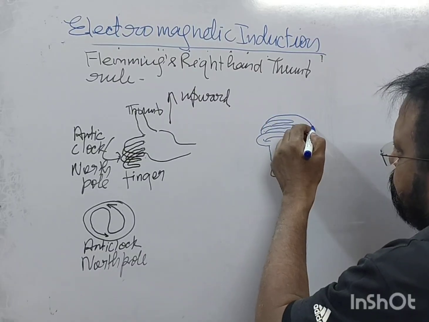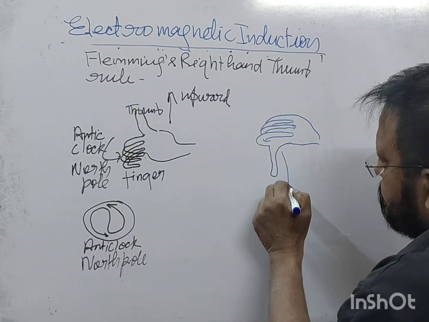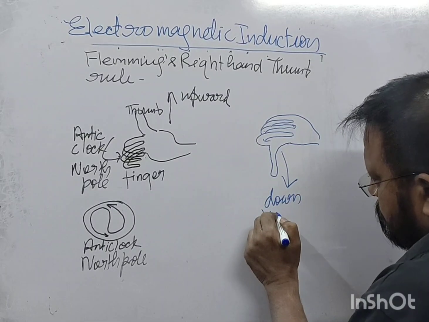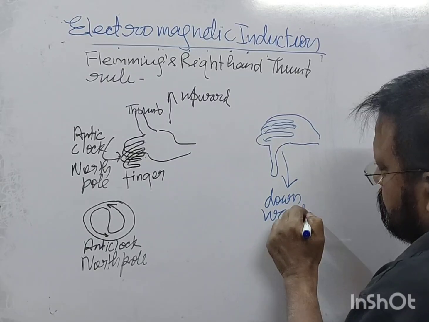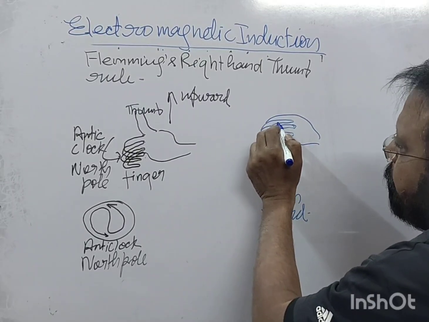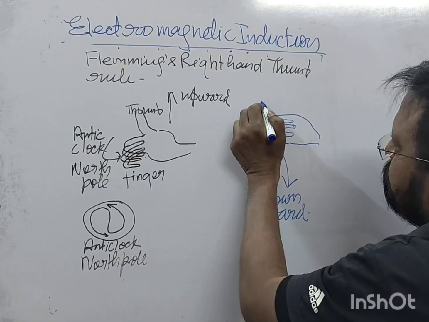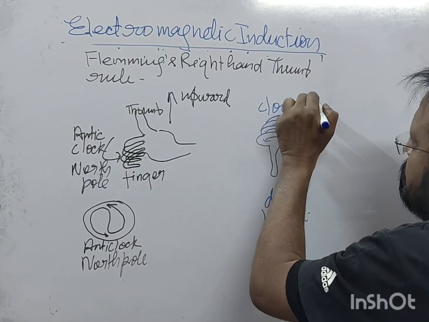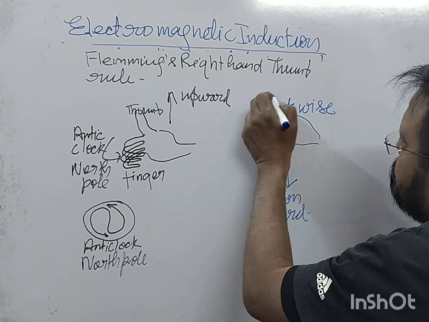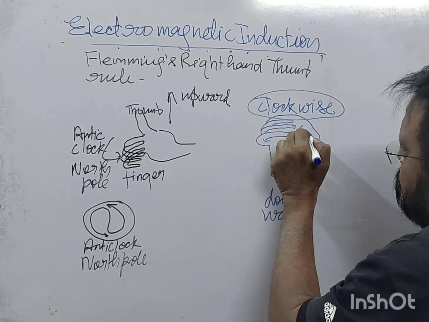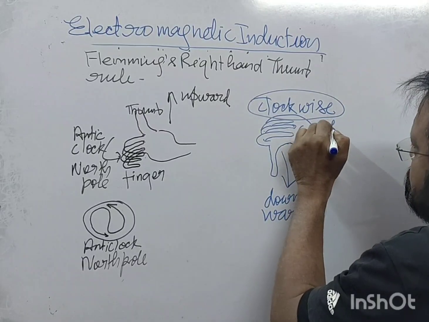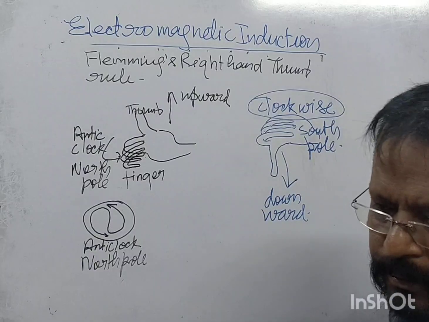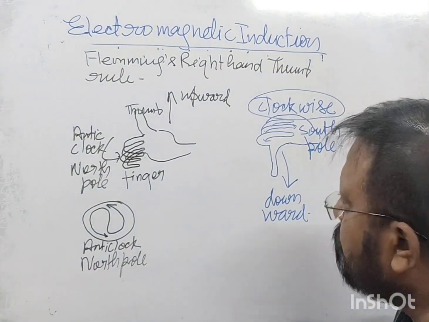So this is, we have, so thumb is in downward direction, then fingers clockwise. So they represent south pole. Right? They represent south pole.